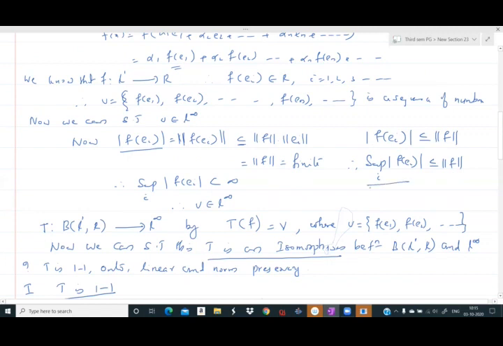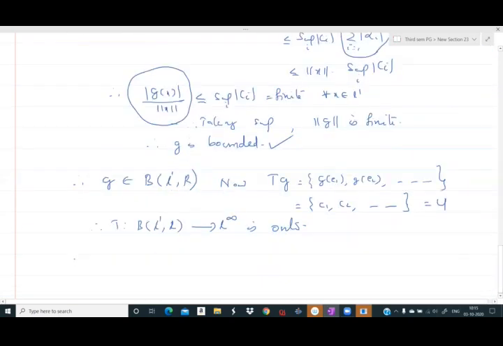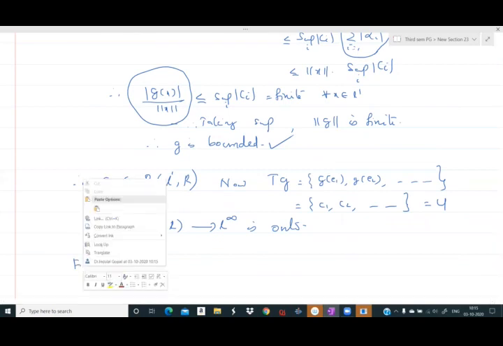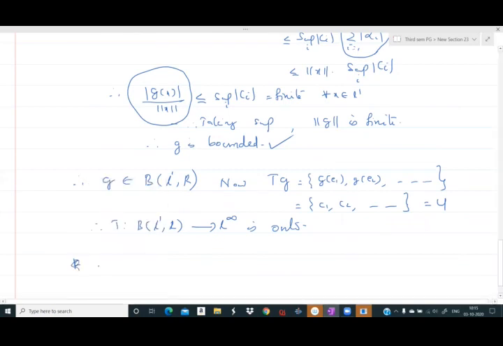And this quantity is the norm of this v, because v is a member of L infinity, as we showed, and the norm of v in L infinity is the supremum norm. So this supremum is the norm of v. So from here, if we call this 1, from 1 we already have, now it is onto, and the third part is to show that T is norm preserving.